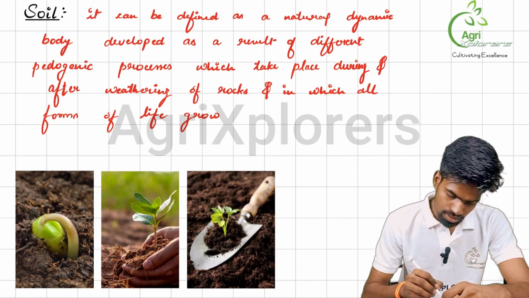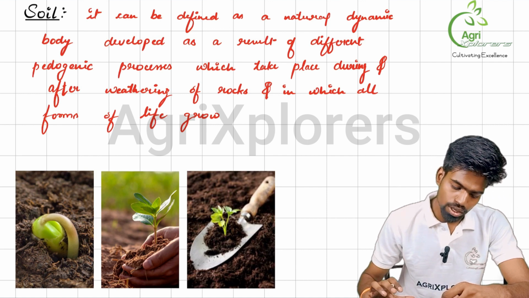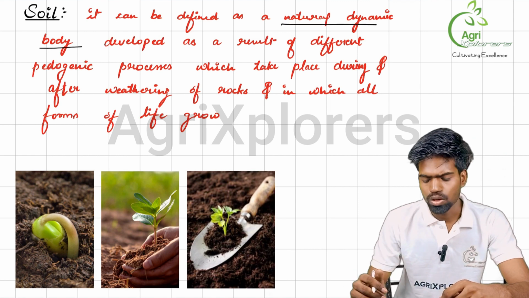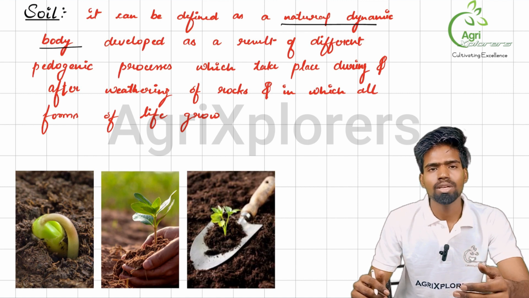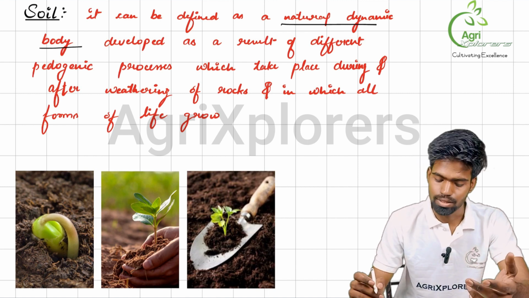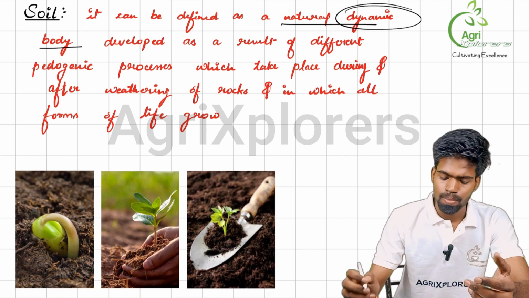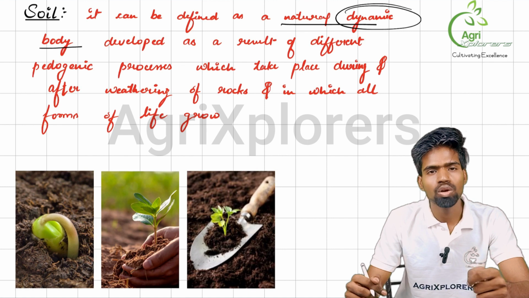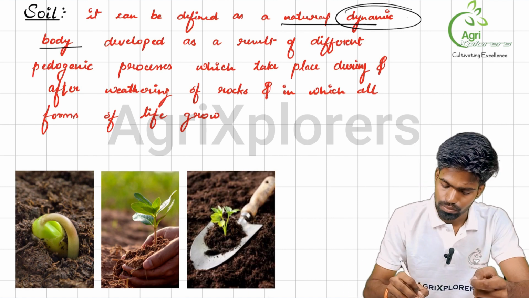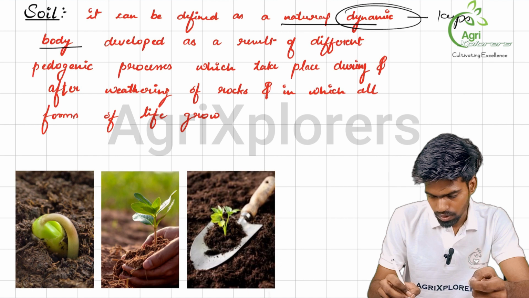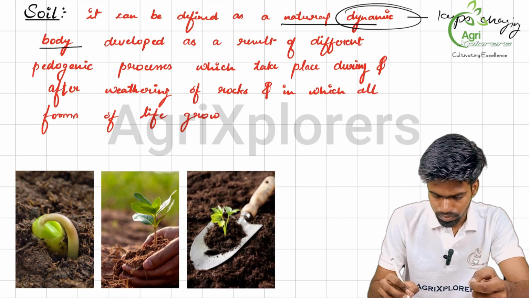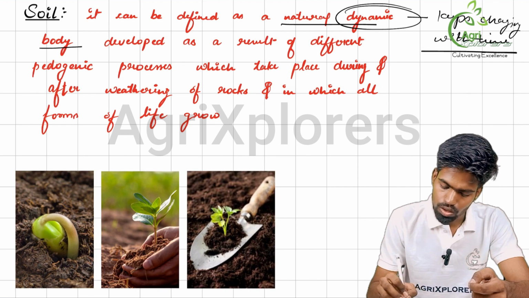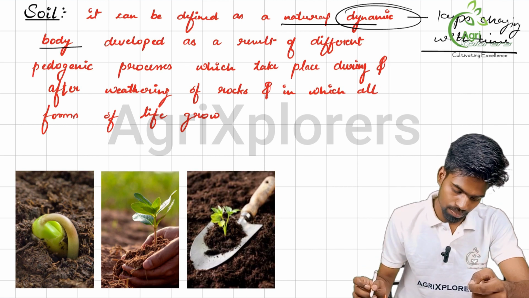So what is soil? Soil can be defined as a natural dynamic body. Natural, all of you know, means it is derived from nature. It is made up of natural elements. But what is dynamic? Dynamic is something that keeps changing with time, that has the ability to evolve itself with time.